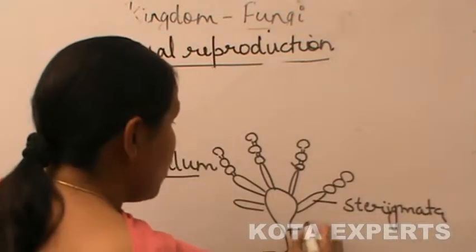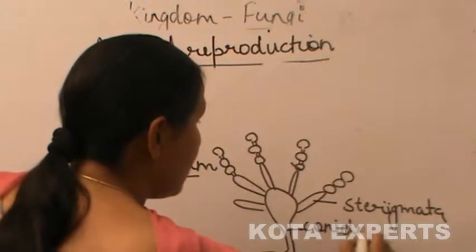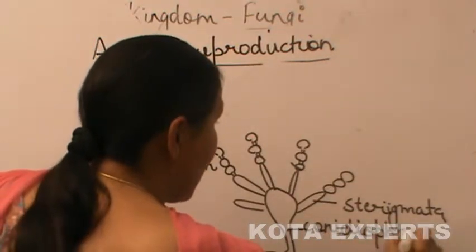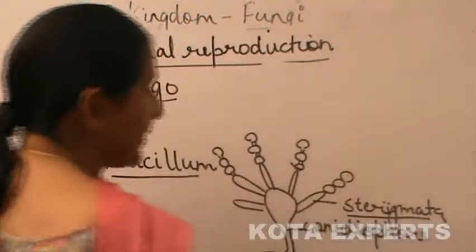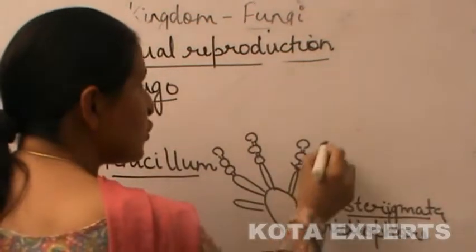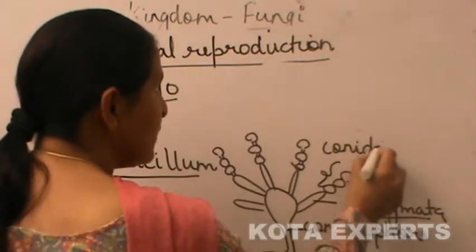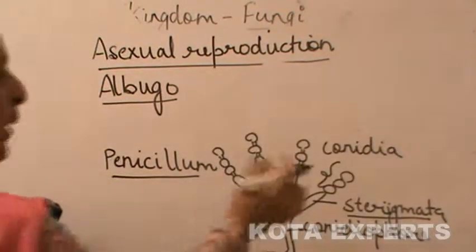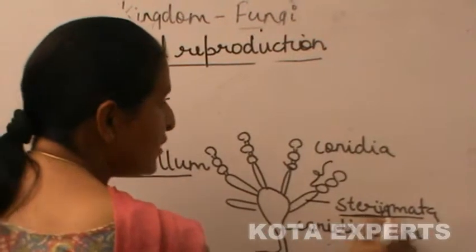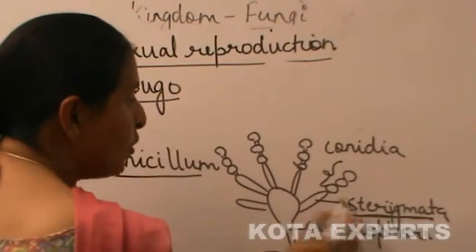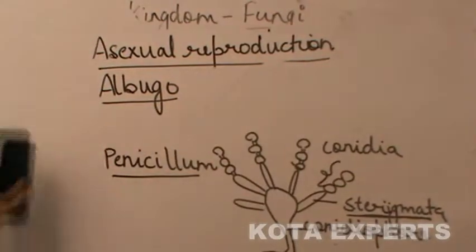And this is the conidiophore, and the ultimate branch of the conidiophore is the sterigmata, which bears chains of conidia.